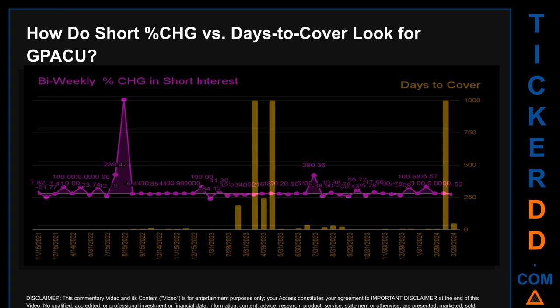Other interesting data points include: the largest percentage increase in short interest was 1,451.98%. The largest percentage decrease in short interest found across those 49 2-week snapshots was minus 84.12%. It occurred once on January 31, 2023 settlement date. The average days to cover was about 75.16. The biggest days to cover was 999.99, and it happened 3 times, with the latest settlement date being March 15, 2024.